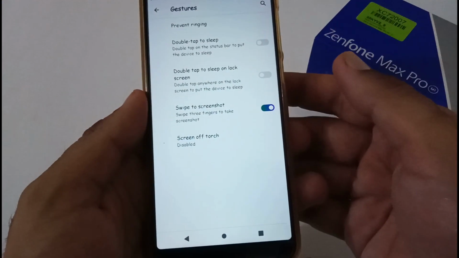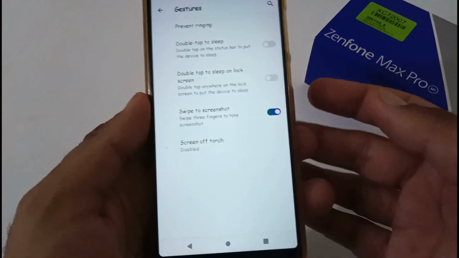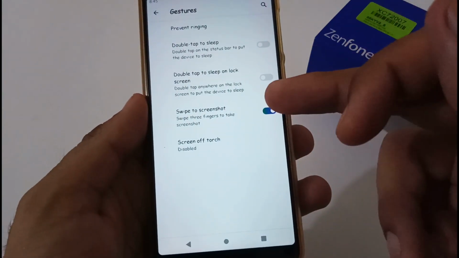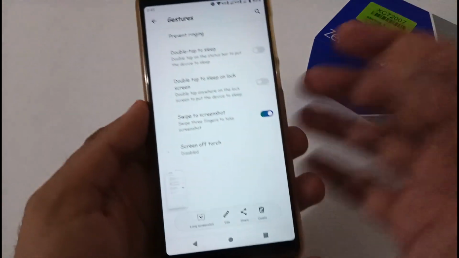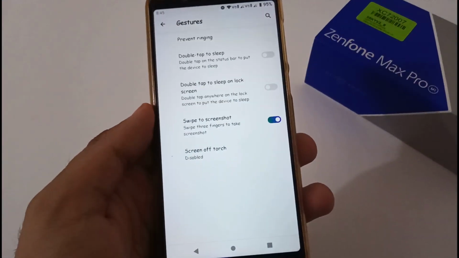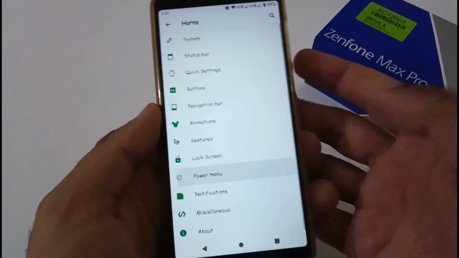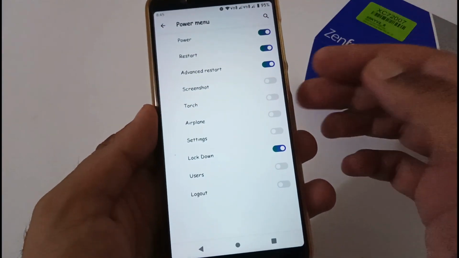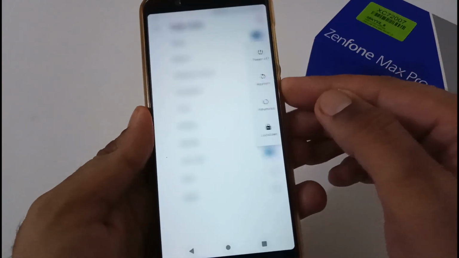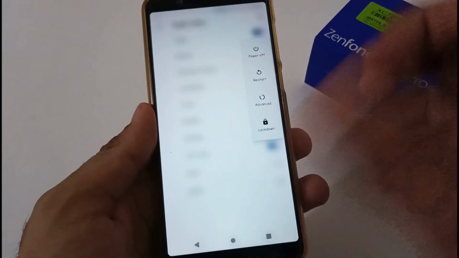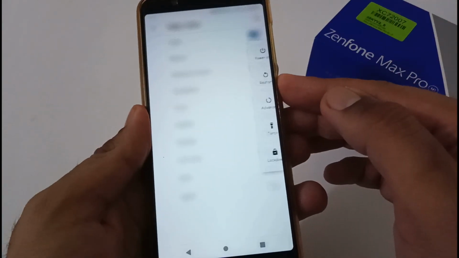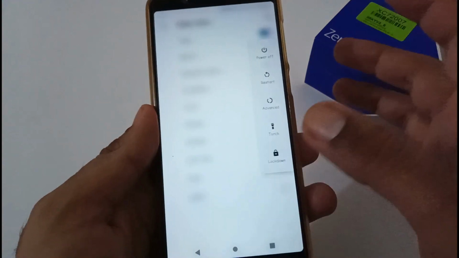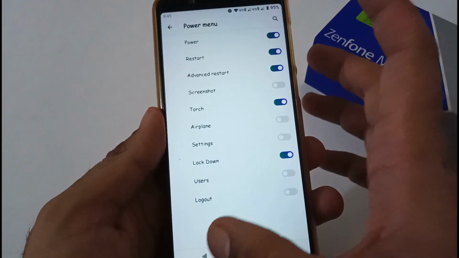Apart from this, gestures. Again they have provided a few gestures like swipe to screenshot. If you have turned it on, then you can use your 3 fingers to get the screenshot, and so on. The other option that we need to discuss is the power menu. You can select any option that you want to show. Like I am showing power off, restart, advanced, lockdown. Let me try to turn on maybe the torch. Now it is available here as well. So all in all, everything is working fine with the power menu.